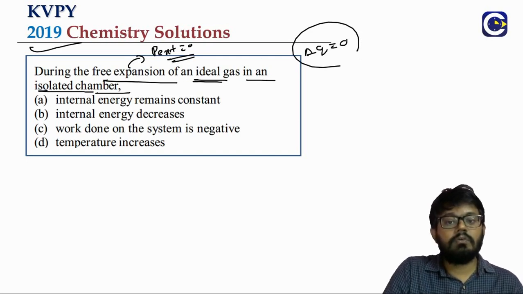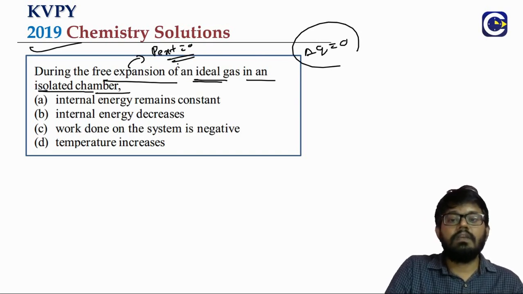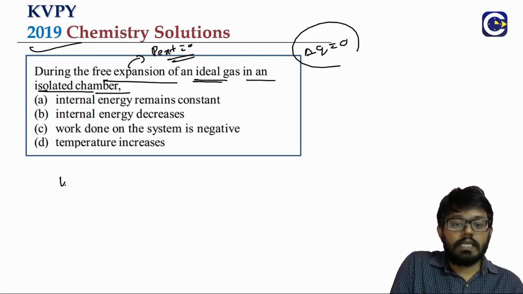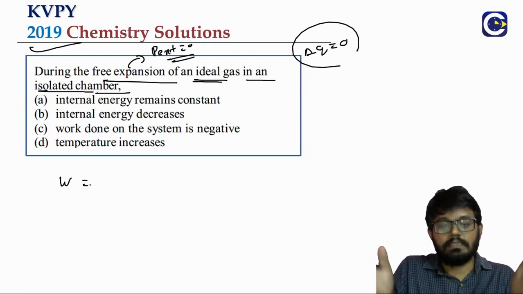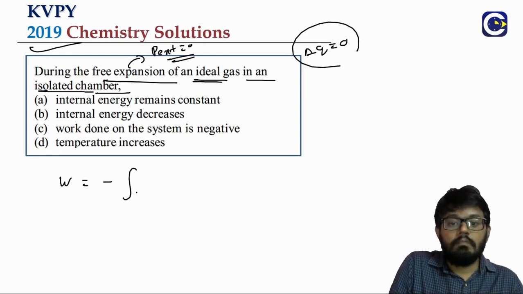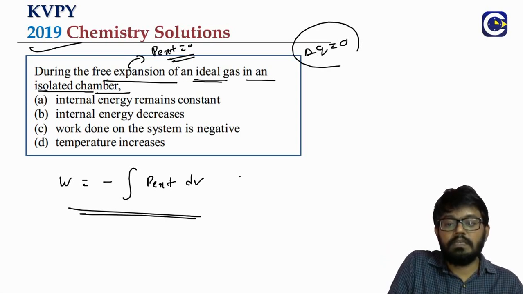They are asking about the changes that can happen. When you say free expansion, what is the speciality of free expansion? The work interaction between the system and surroundings. What is the original work interaction formula? Minus integral P external dV. This is the original as per the thermodynamics convention.